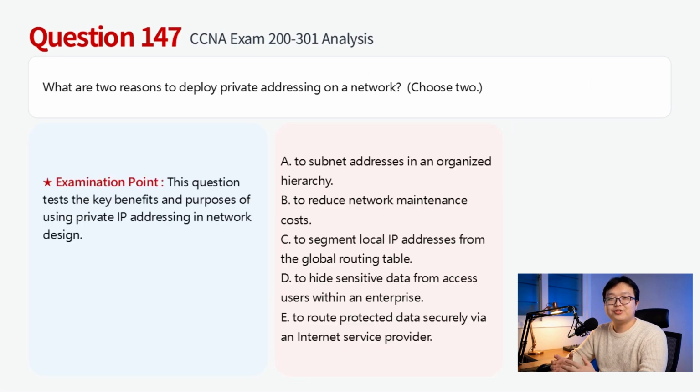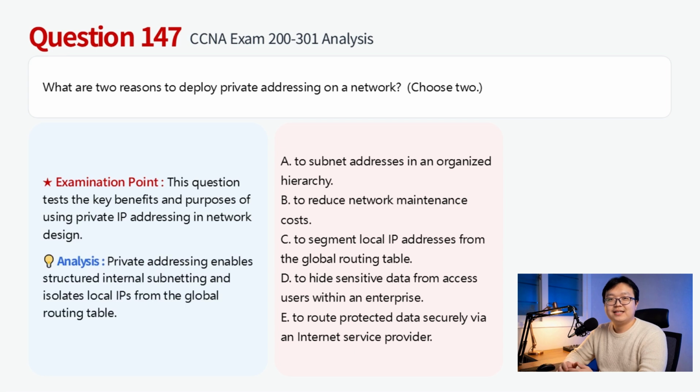Private addressing allows an organization to subnet addresses in an organized, hierarchical way for efficient internal network management. It also segments local IP addresses from the global routing table, reducing public IPv4 address usage and limiting direct exposure of internal hosts to the public internet. Therefore, this question chooses AC.